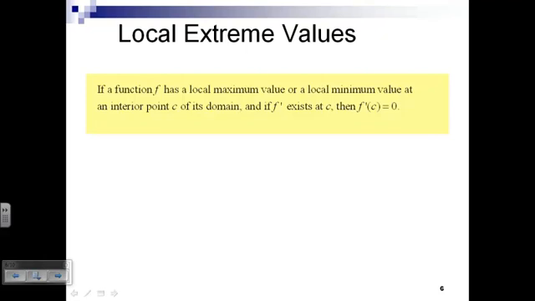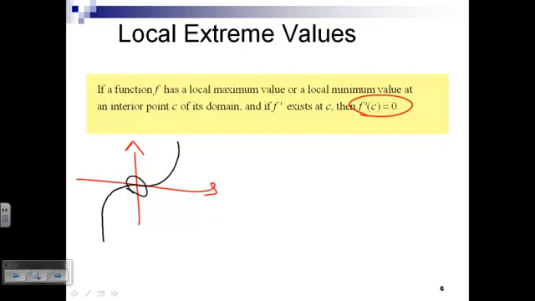Why doesn't simply the derivative equaling 0 equate to a local max or a min? Well, can I draw a function like this? Here's my axes. And I've got some function, like the cubic function. Do you know what the derivative at that point right there is? It's 0.